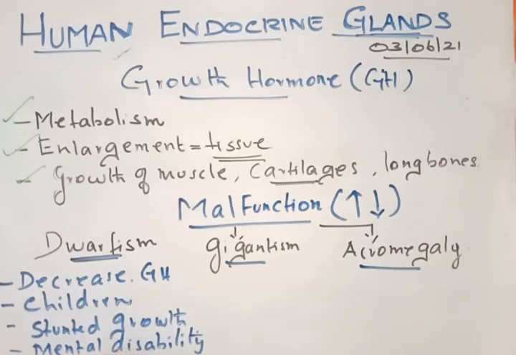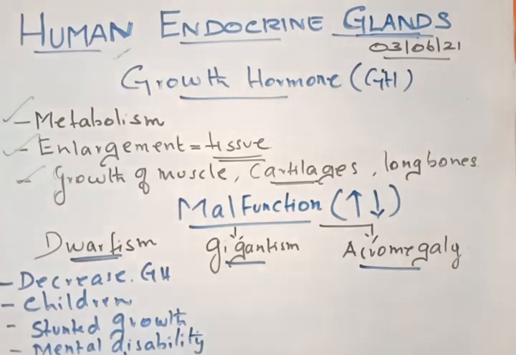And third, skeletal development is not properly functioning. That means it becomes delayed. So that is what dwarfism is.